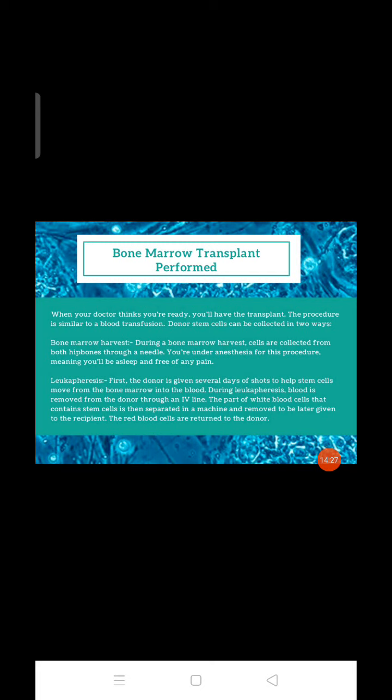Again I am repeating: in leukapheresis, first the donor is given several days of shots to help the stem cells move into the blood. Clear? They take those stem cells from the blood. Blood is taken from the donor's body through an IV line, and then with the help of a machine they separate the WBC and the RBC. The WBC they take out, and the RBC they infuse back into the donor's body. Those are the two ways to do it: bone marrow harvest and leukapheresis.